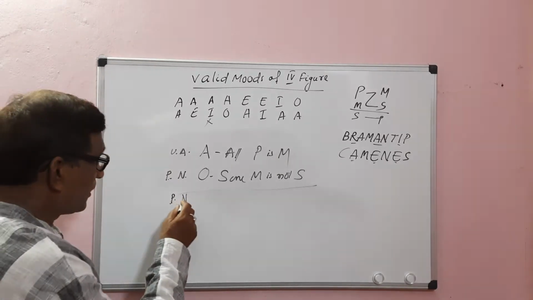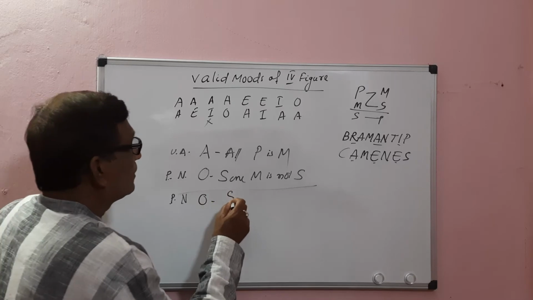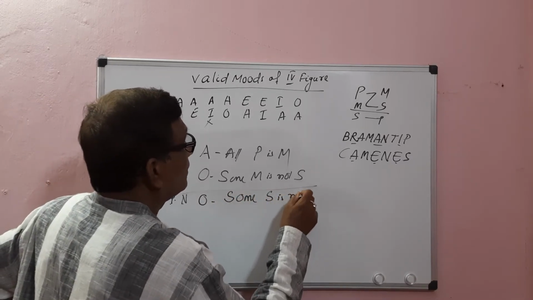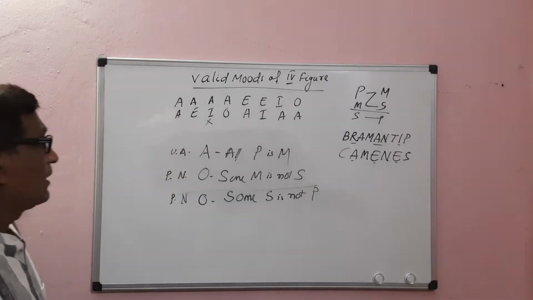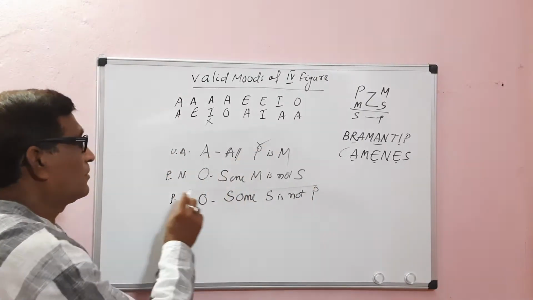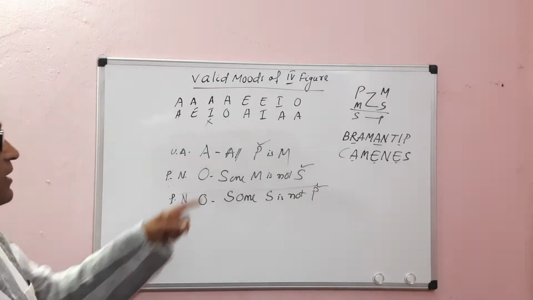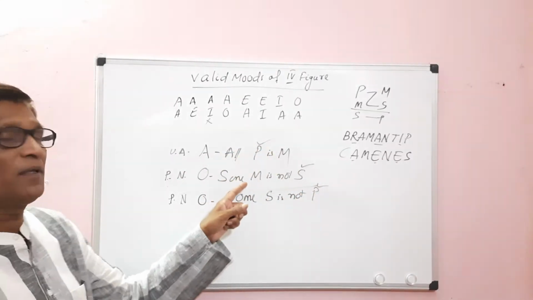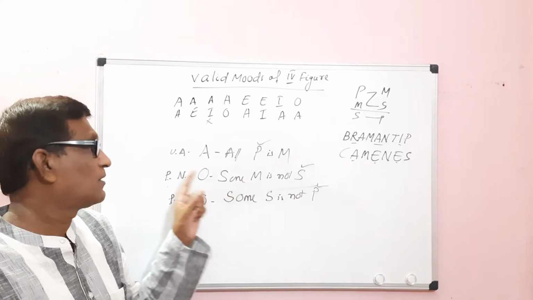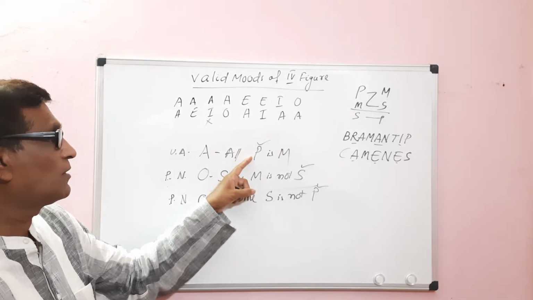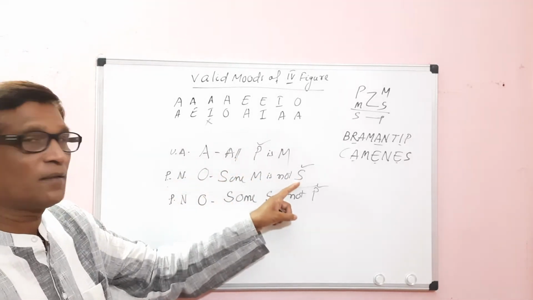Negative particular means an O proposition: Some S is not P. An A proposition distributes the subject term, and an O proposition distributes the predicate term. Here the middle term is not distributed in either premise. The A proposition distributes only the subject, the major term, and the O proposition distributes the predicate, the minor term.